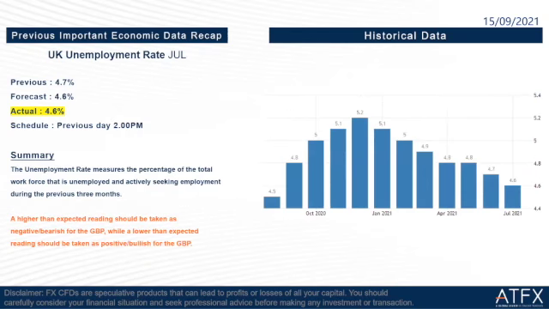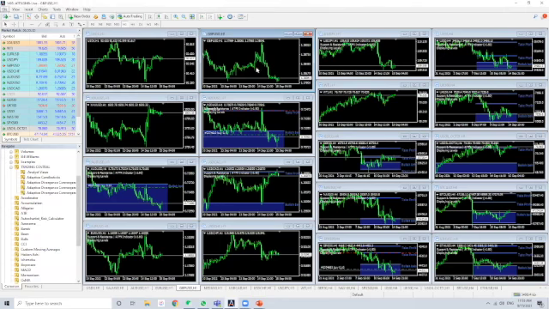Okay, then we go to the next one, UK unemployment rate, July. So the previous is 4.7%, the forecast is 4.6%, and the actual is 4.6%, same as the forecast, but it is lower than the previous 4.7%, which is good news for the GBP too. So we go to our market graph here, as we can see that the GBP/USD rose almost 50 pips because of this important economic data yesterday.